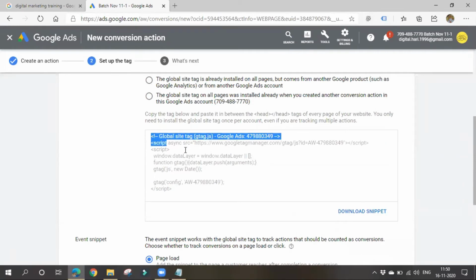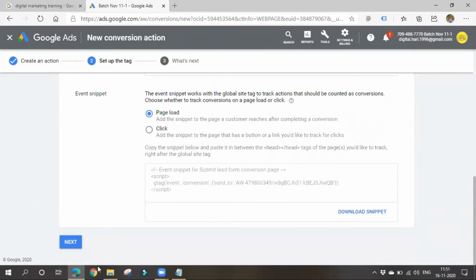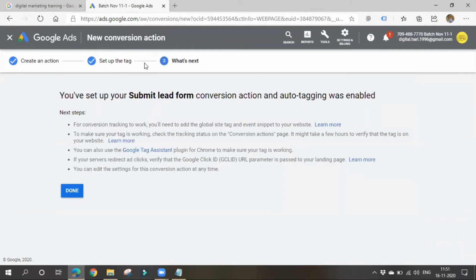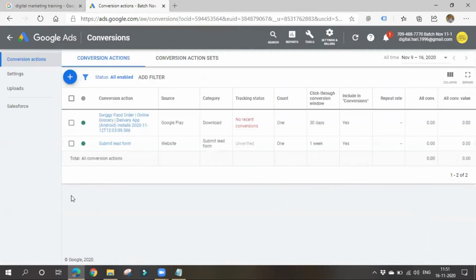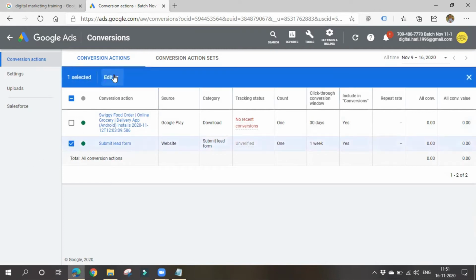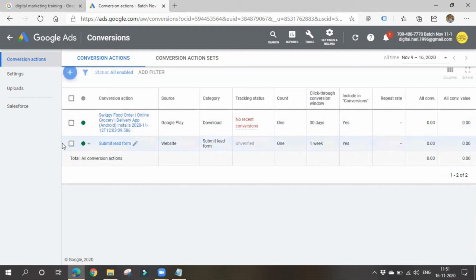You have to place this code, then only you can track conversions, like how many people visited your page, how many people converted on your page, how many people clicked on specific things. Click on next after installing this on your website. Right, so submit lead form conversion action as enabled, done. Like this you can create multiple conversions here. You can use them in any campaign, and you can also get how many people got converted on your website.